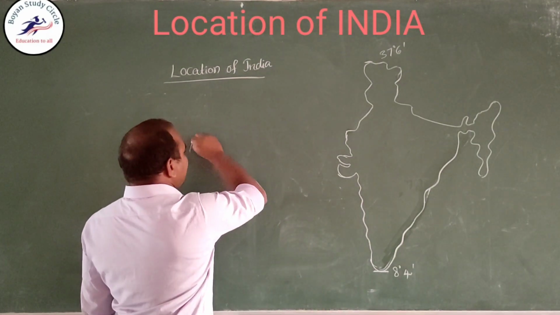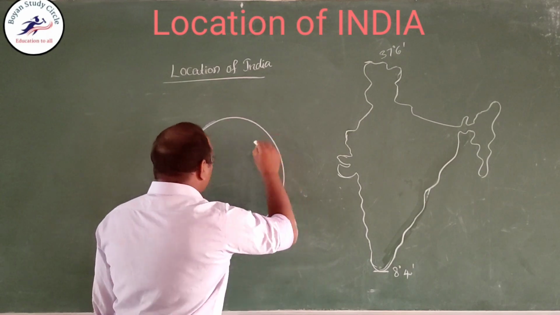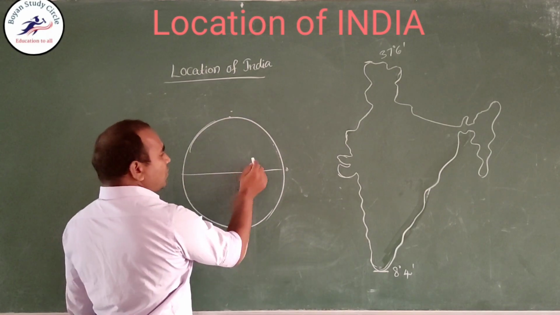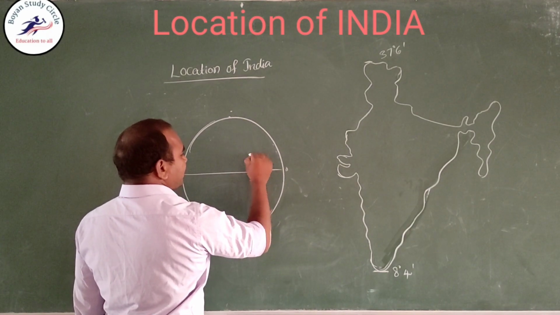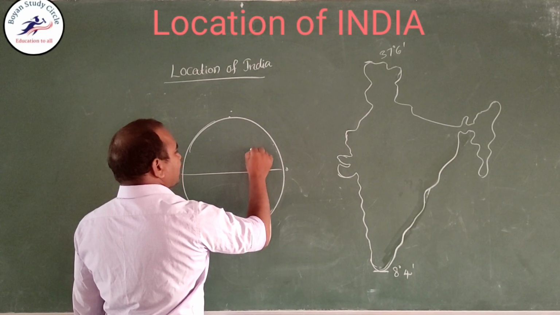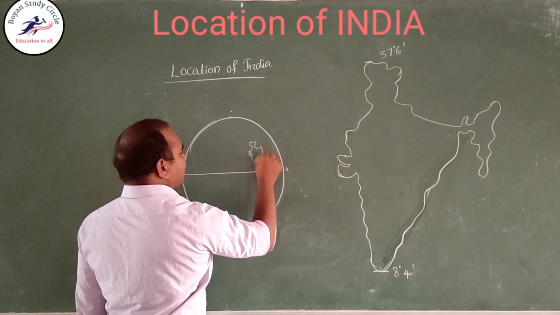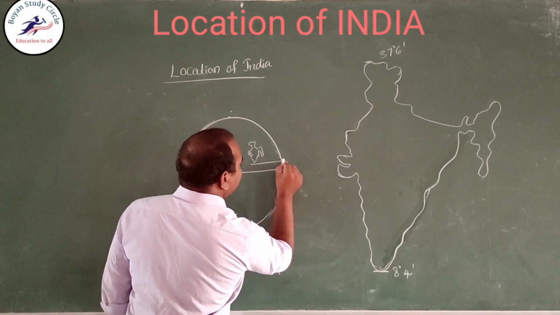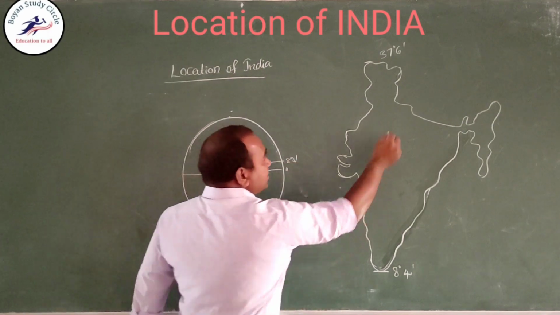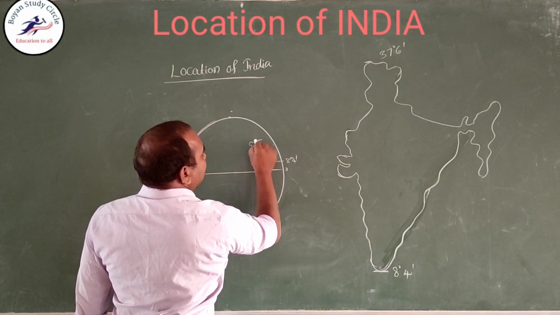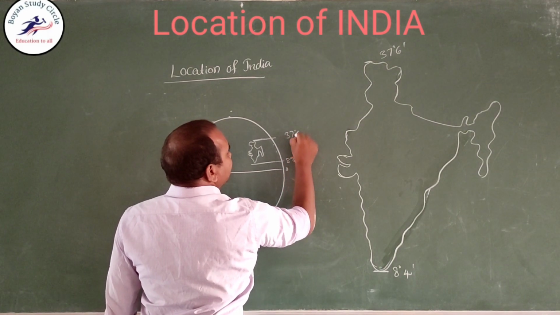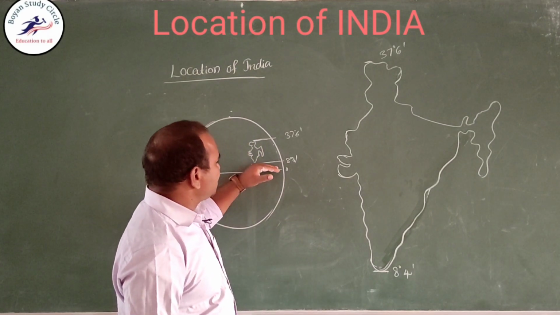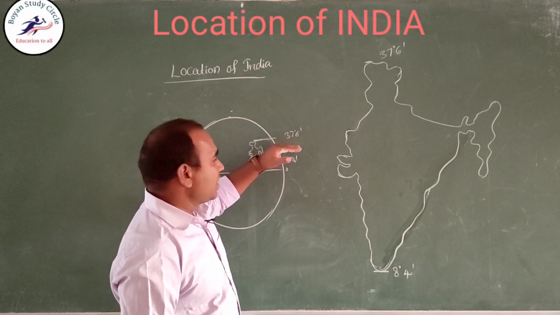Before this we clearly explained the latitudes: this is 0 degree, 1, 2, 3 up to 90 degrees. So this is India. India is situated between 8 degrees 4 minutes and 37 degrees 6 minutes north latitude. Clear?